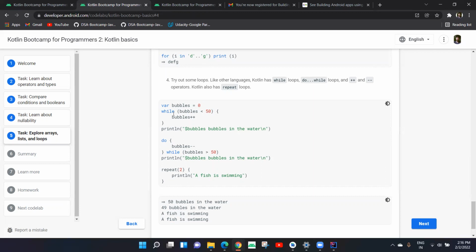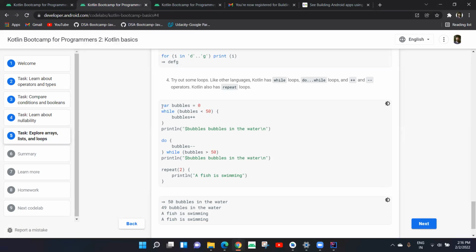So in the first line, we define the variable bubbles as 0. In the second line, the loop starts. So it's a while loop, right? It starts and runs until bubbles is 50. And the next line adds. So we incremented by one. So it is the same as we read English.